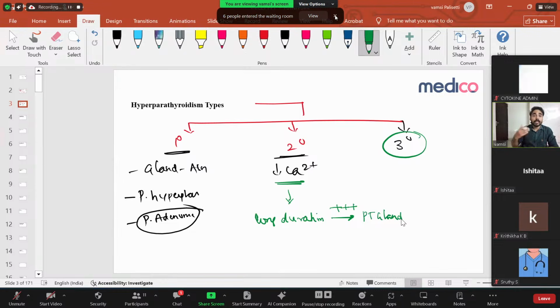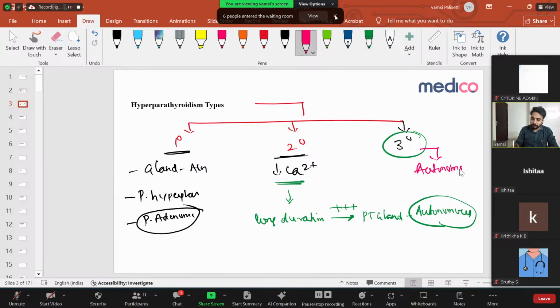Now, what will happen? This parathyroid gland will become autonomous. So what is autonomous? Now this parathyroid gland becomes the villain. It's like a don. It doesn't listen to anyone. It just produces parathyroid hormone. That is called tertiary hyperparathyroidism. This tertiary is nothing but autonomous. The gland has become autonomous.